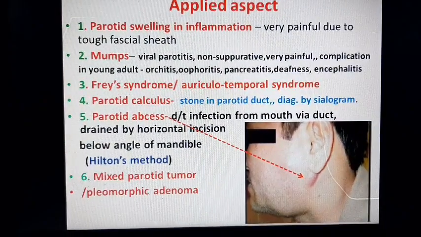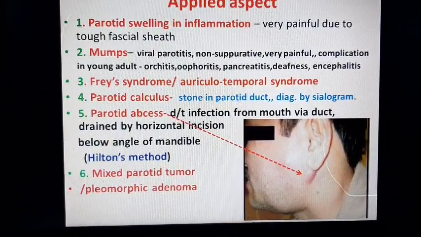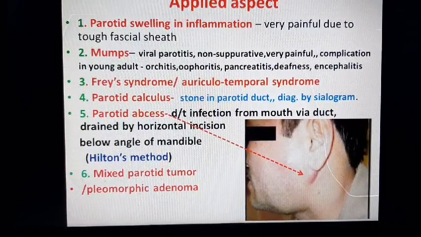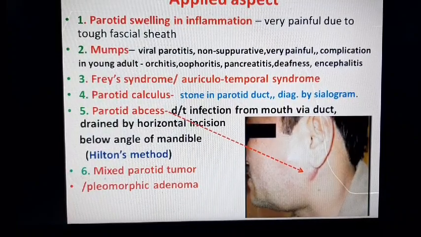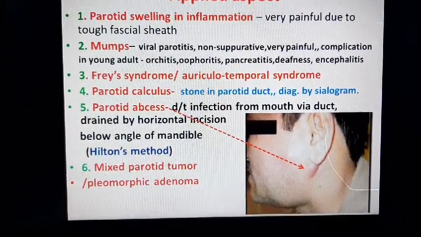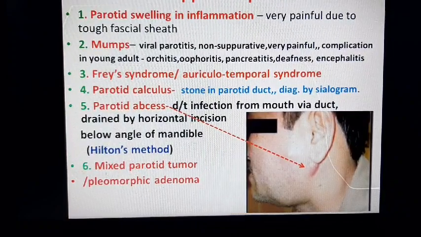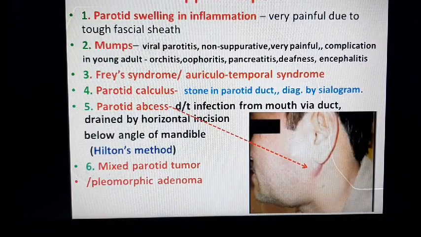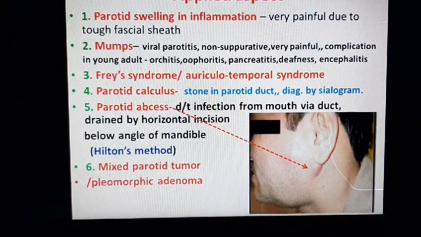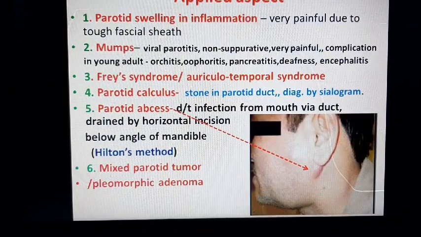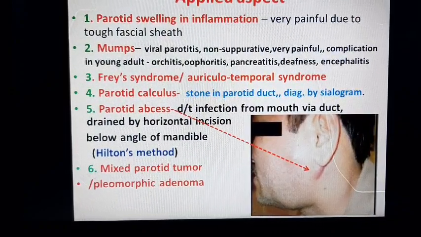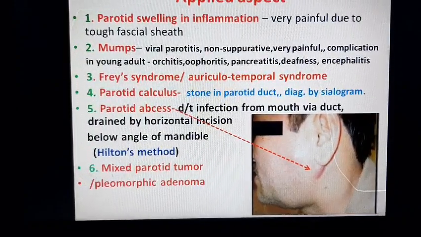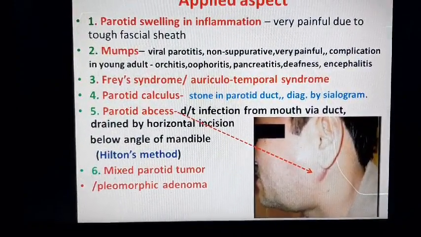Next is parotid abscess. You can see the arrow mark showing the swelling of the parotid gland in case of parotid abscess. It is due to infection from the mouth via the duct, and it can be drained by a horizontal incision below the angle of the mandible, in order to save the horizontal branches of the facial nerve. This method is known as Hilton's method.